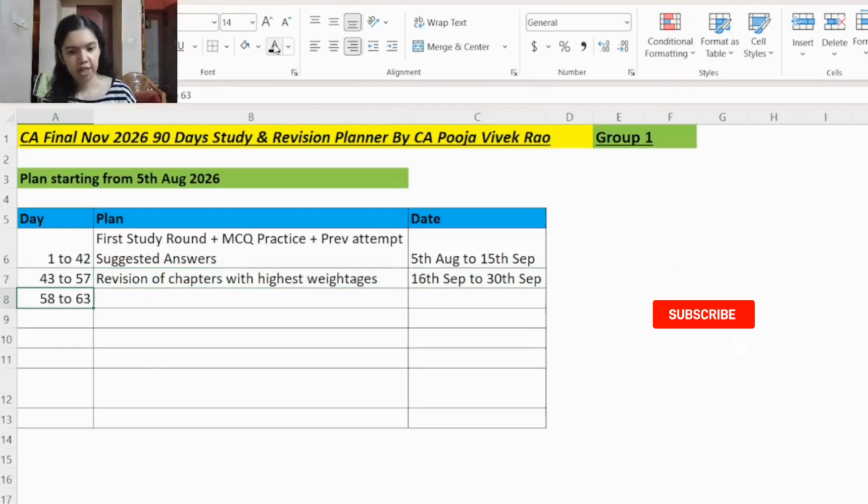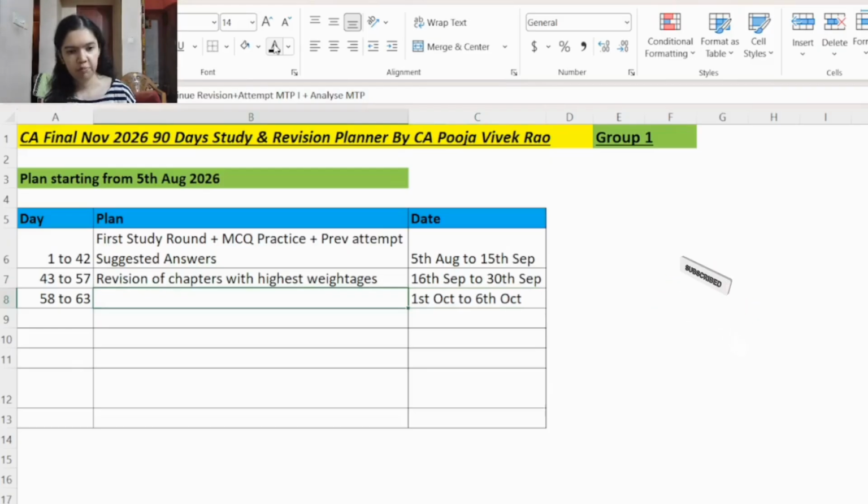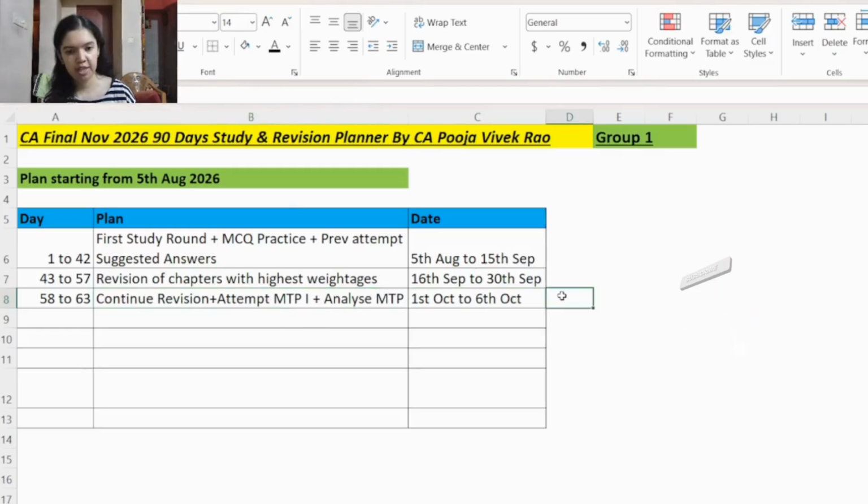Then from day 58 to day 63, that is 1st October to 6th October, you will continue revision, plus you will attempt mock test paper series 1 and you will analyze the mock test paper also. For example, on 1st, the whole day you will revise FR. Then on 2nd October, first 2 slots you will revise FR. Then in the afternoon slot, which is 2 p.m.